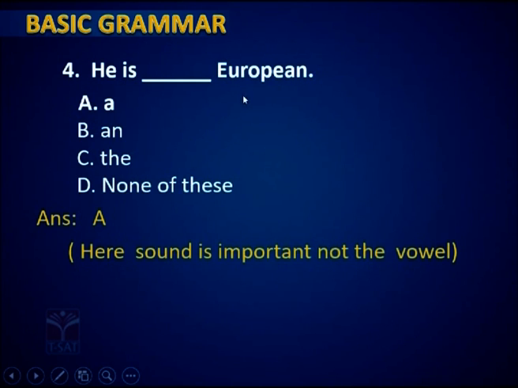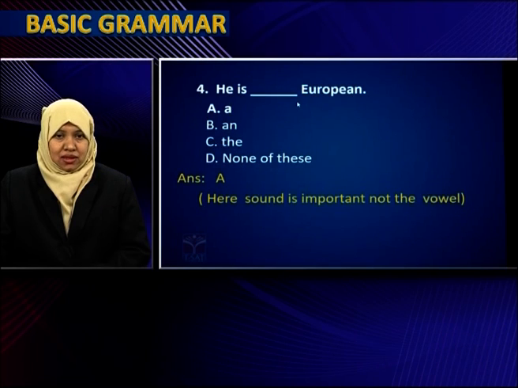He is dash European. In this sentence, you have to use a suitable article, a, an or the. Now always remember, most of the students will focus on vowels only while filling such blanks. But here you have to remember the pronunciation in articles is very important.